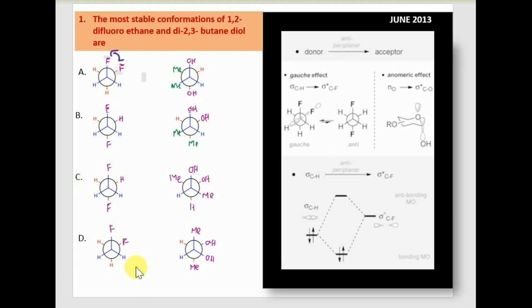So next one is 2,3-butanediol. In 2,3-butanediol, when the two OH groups are gauche to each other, that will get stabilized by hydrogen bonding, so that will be considered more stable. As we already eliminated option B and option C, coming to option A and option D, only here is hydrogen bond formation possible. So in the 1,2-difluoroethane case the gauche conformation is stable, and in this case the staggered conformation with the two methyl groups will become more stable. So option D will be the right answer.